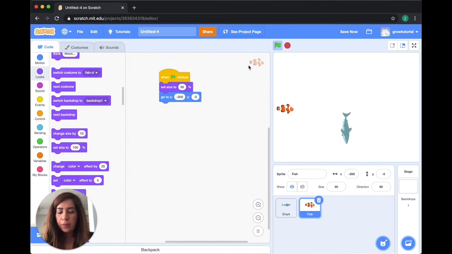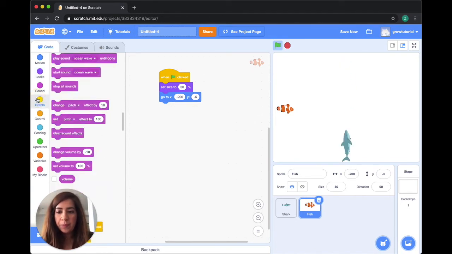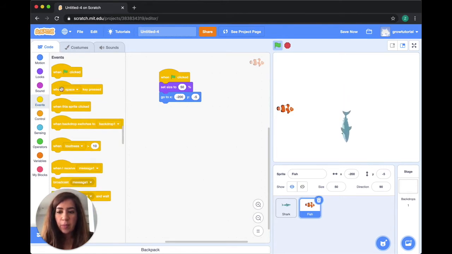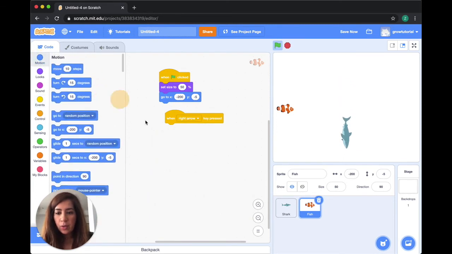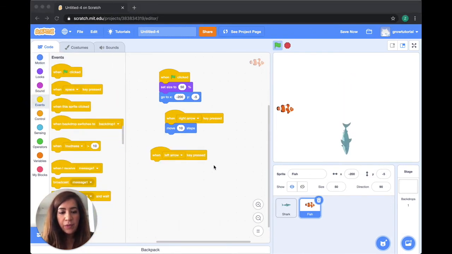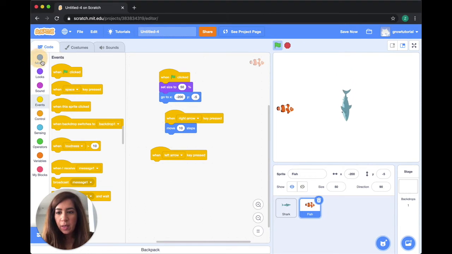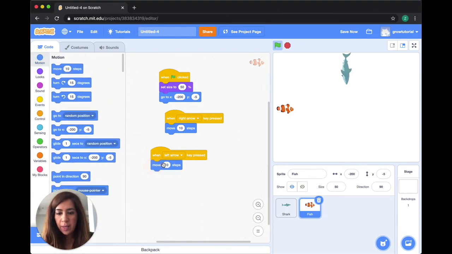Okay. So now we have this first part of the code. Now I want to be able to code the fish to say that whenever I click on the right button, I want him to move forward, and whenever I click on the left button, I want him to move back. So if you go to the events blocks, there's this code here, and it says when a certain key is pressed. So I'm going to click on when the right arrow is pressed. I'm going to go to move 10 steps, and then I'll do the same thing. When the left arrow is pressed, I'm going to say move -10 steps.